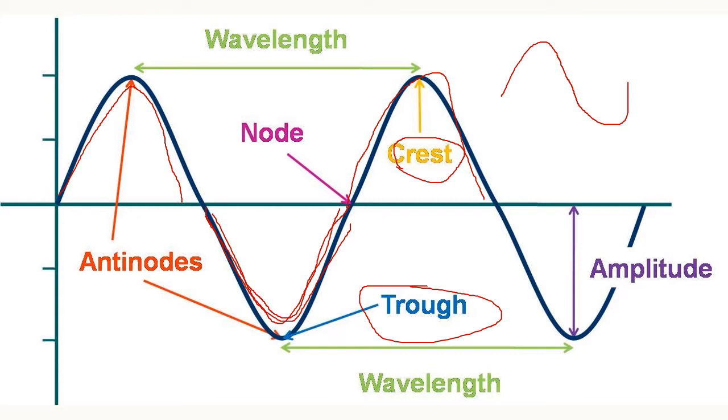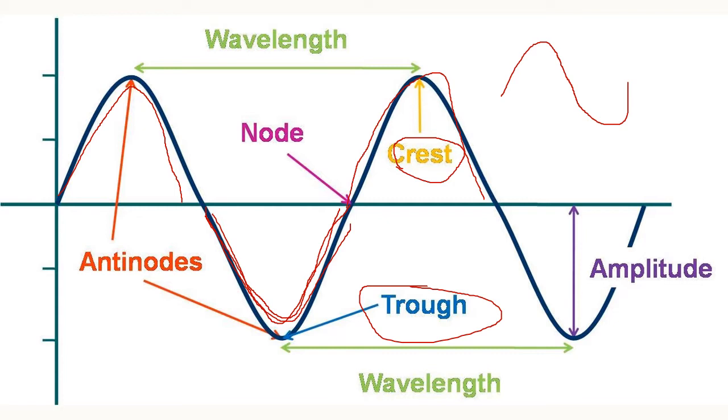Children, see, the number of sound waves produced in 1 second is called its frequency. The number of waves produced in 1 second is called the frequency of the sound wave, children.